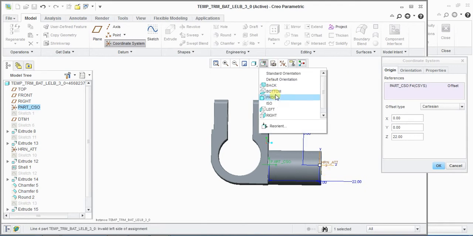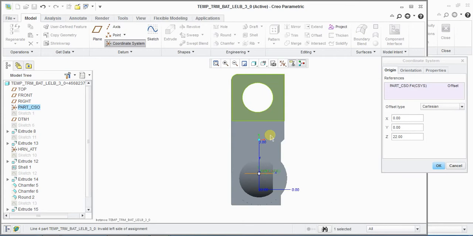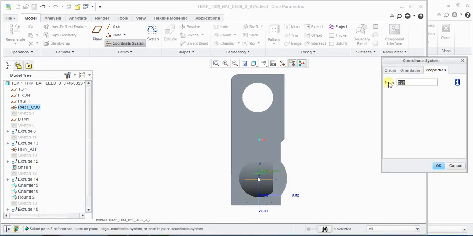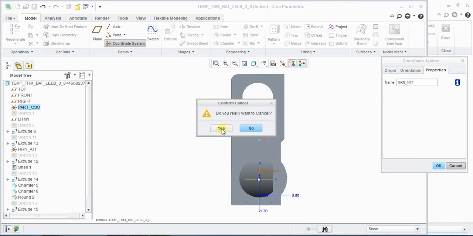Keep it in the front and check as per your requirement. You can rename this as HRN underscore NTT. That's it. This is how you can create an HRN entity.